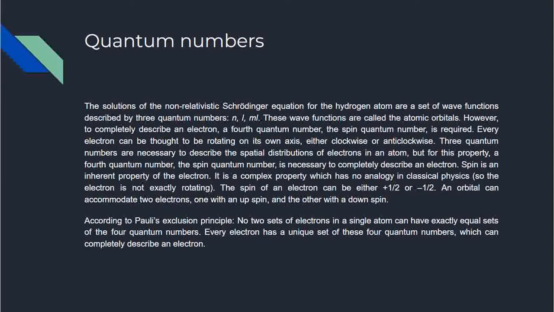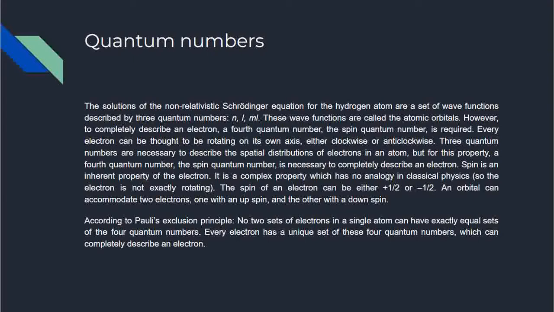Quantum numbers. The solutions of the non-relativistic Schrodinger equation for the hydrogen atom are a set of wave functions described by three quantum numbers n, l, ml. These wave functions are called atomic orbitals. However, to completely describe an electron, a fourth quantum number, the spin quantum number, is required. Every electron can be thought of as rotating on its own axis, either clockwise or anticlockwise. Three quantum numbers are necessary to describe the spatial distributions of electrons in an atom, but for this property, a fourth quantum number, the spin quantum number, is necessary to completely describe an electron.